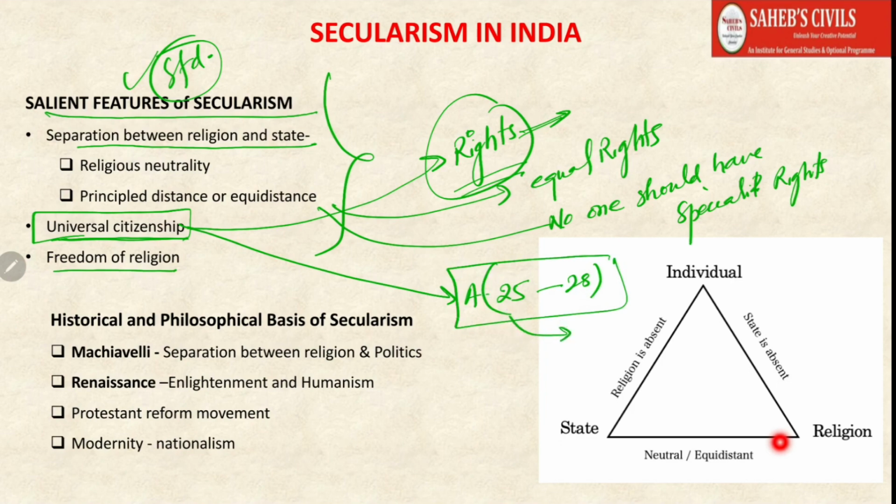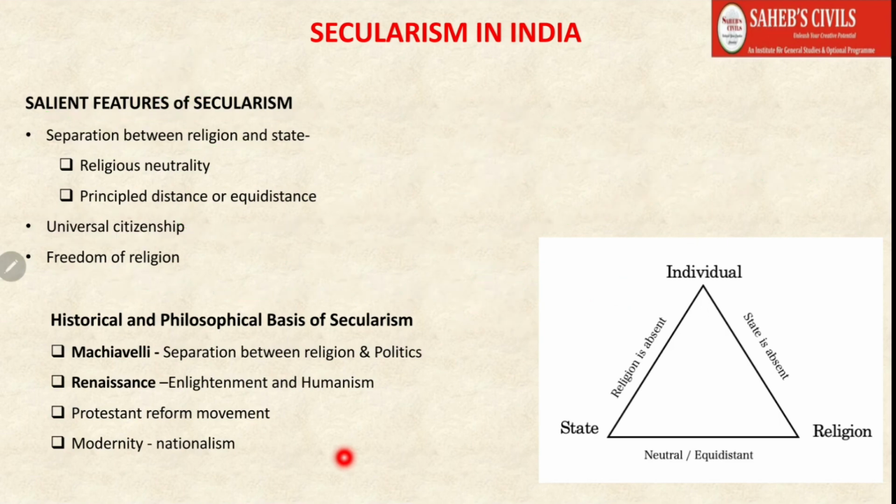So this qualifies the condition of universal citizenship. Every individual has the right to practice, to propagate, to profess their own religion. This is freedom of religion, Articles 25 to 28, available to everyone.